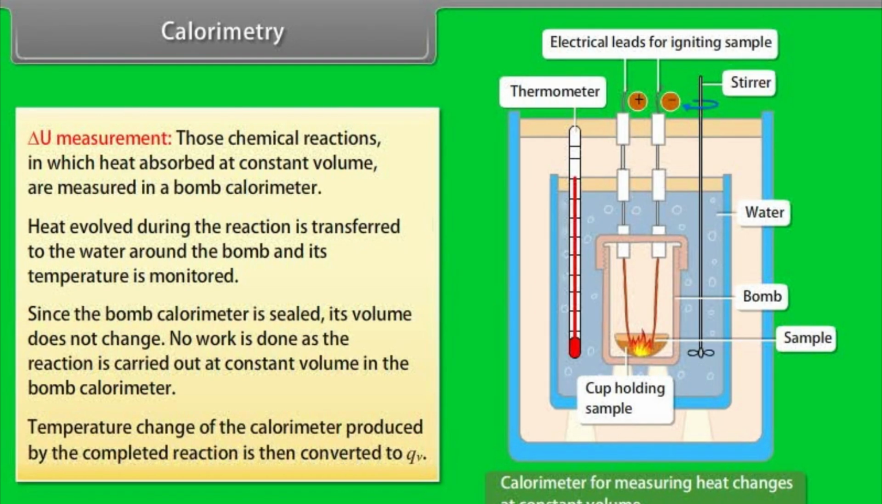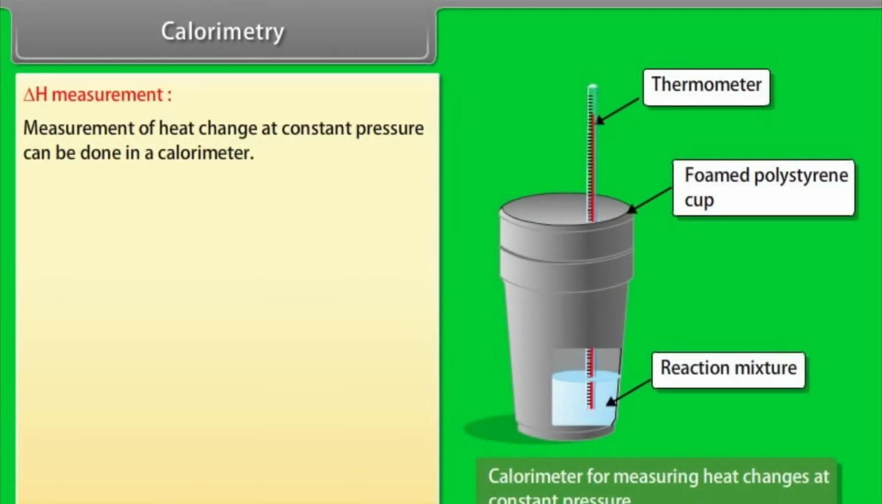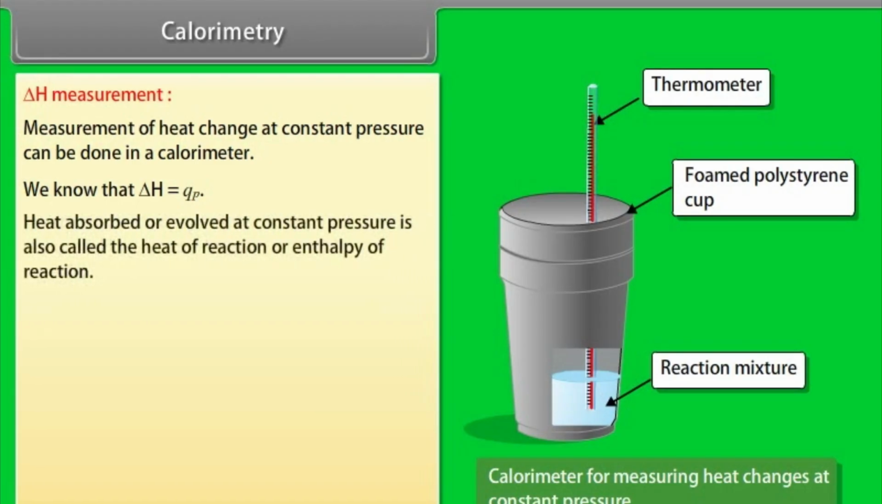Temperature change of the calorimeter produced by the completed reaction is then converted to QV, delta H measurement. Measurement of heat change at constant pressure can be done in a calorimeter. We know that delta H is equal to QP. Heat absorbed or evolved at constant pressure is also called the heat of reaction or enthalpy of reaction.